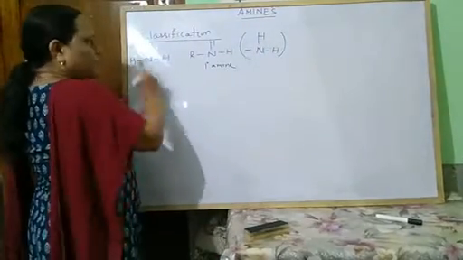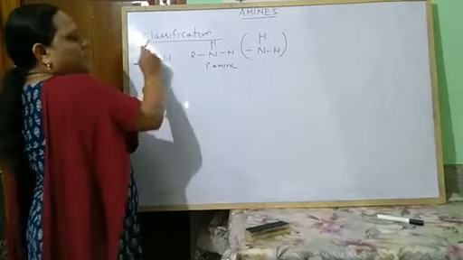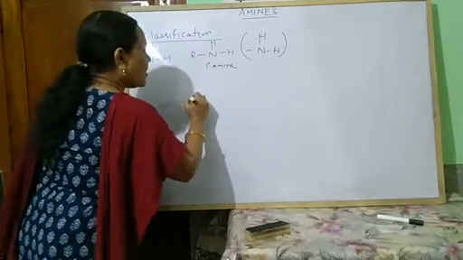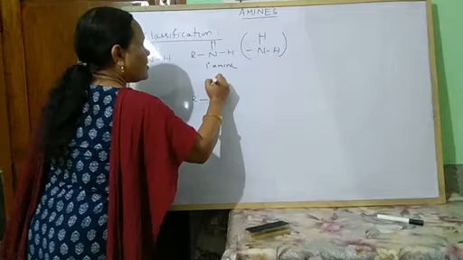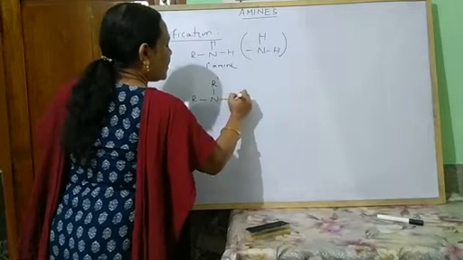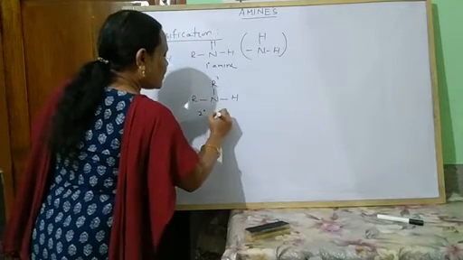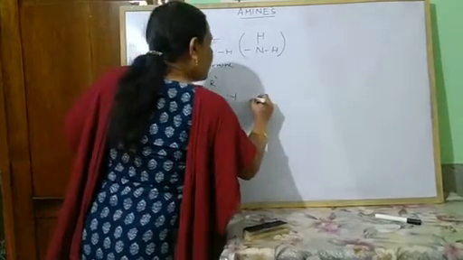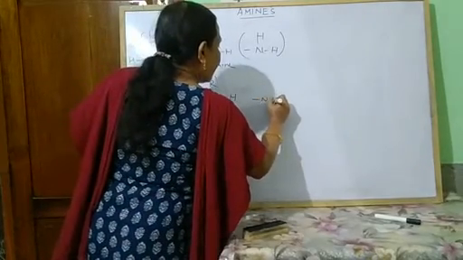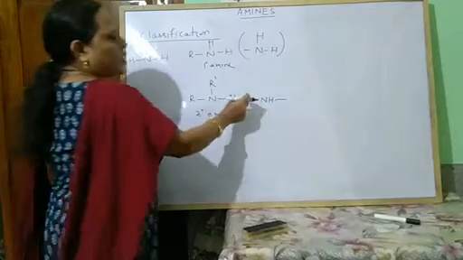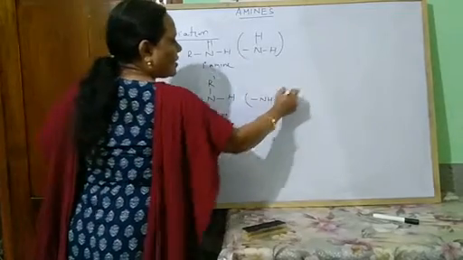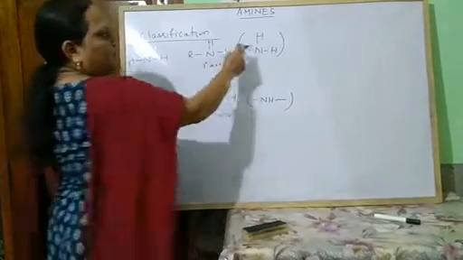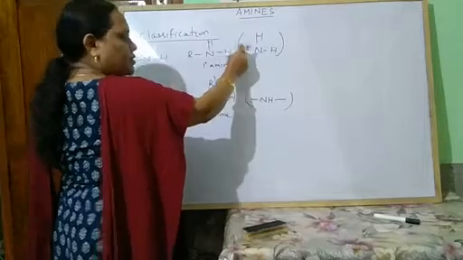If 2 hydrogen atoms are replaced by alkyl groups, then R, N, R dash and H. This is secondary amine. And what is the functional group here? NH. This is the functional group. Here two different alkyl or aryl groups are substituted.